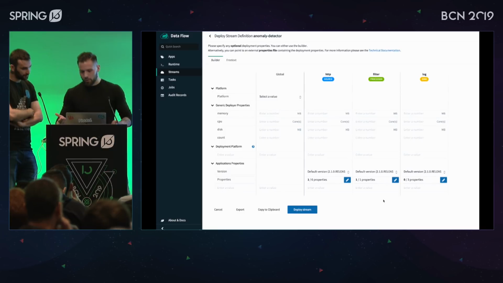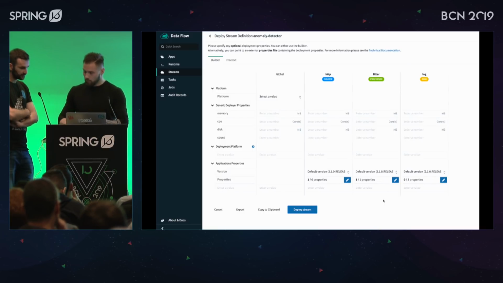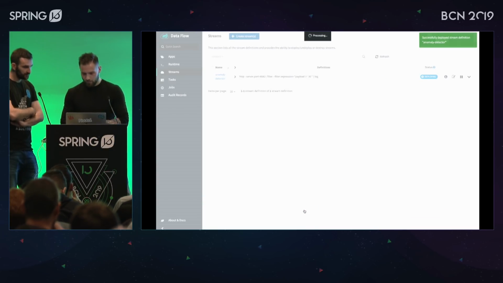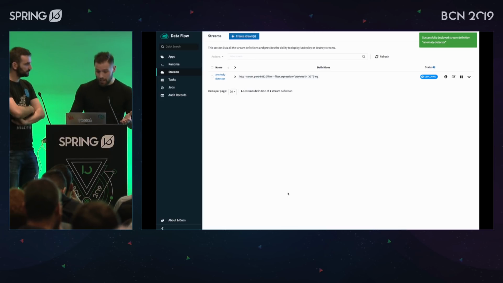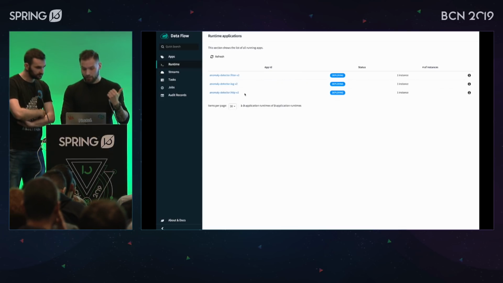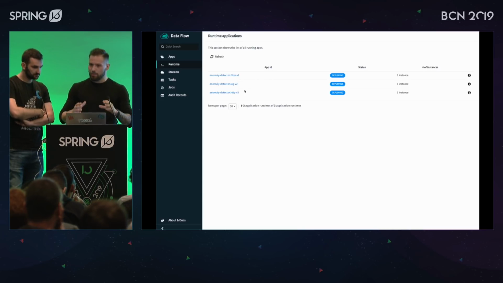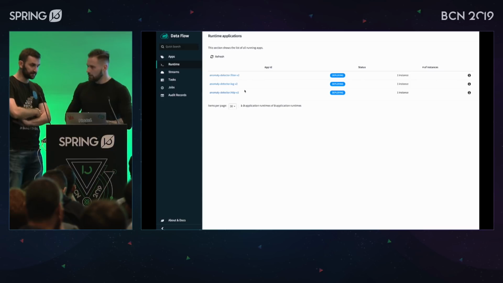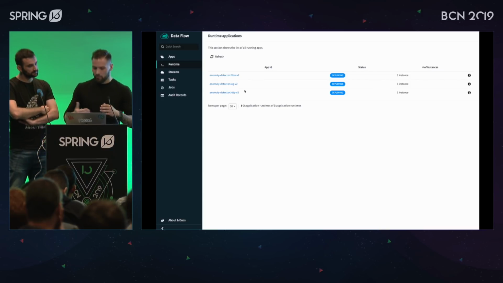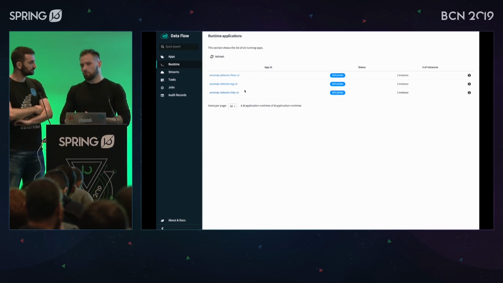So you can configure those applications. They are still not deployed. If I click deploy right now, you're deploying them to your local machine. Yes, and now we can go to the runtime and see that there are three applications almost deployed on my local machine. So three separate Spring Boot applications running. That's great. All of them create a stream of information that's responsible for anomaly detection.